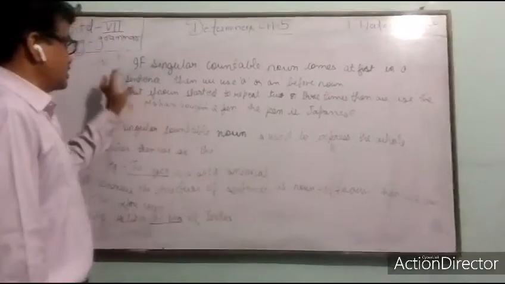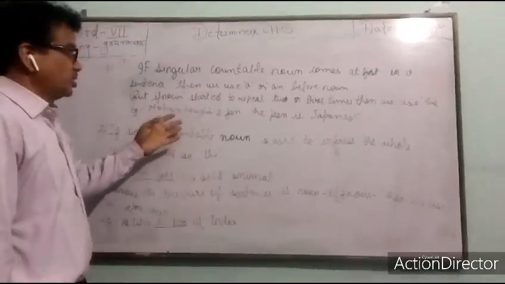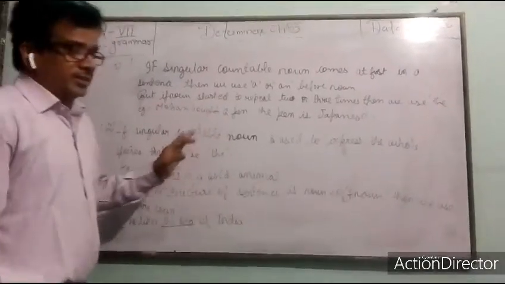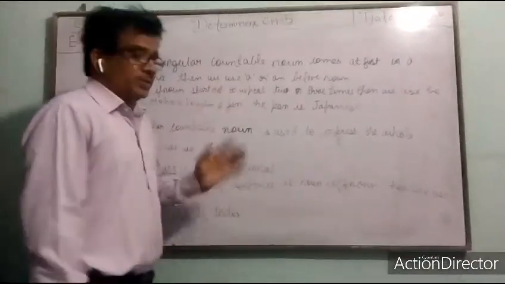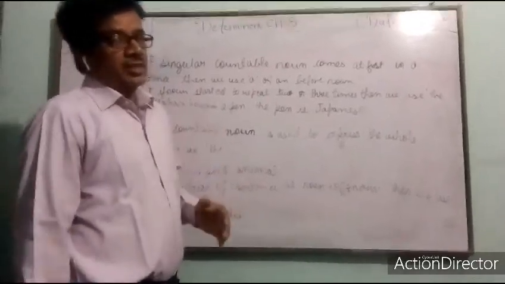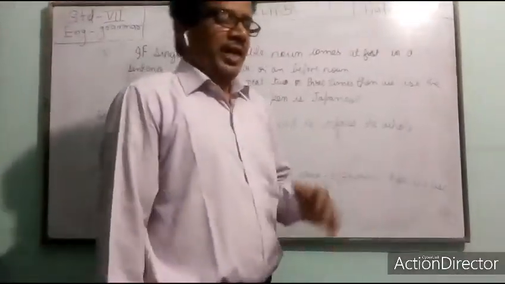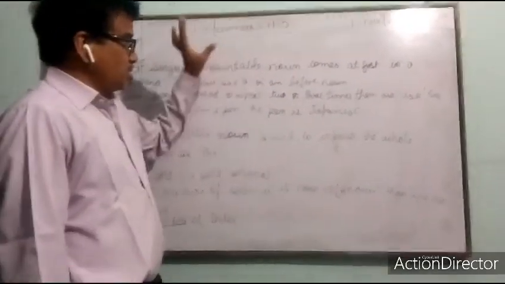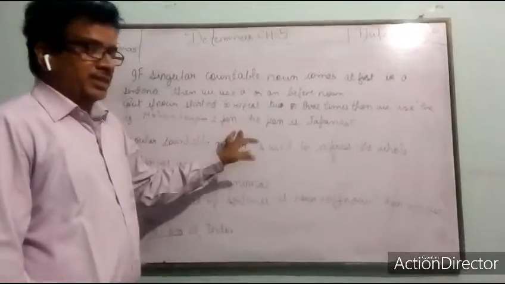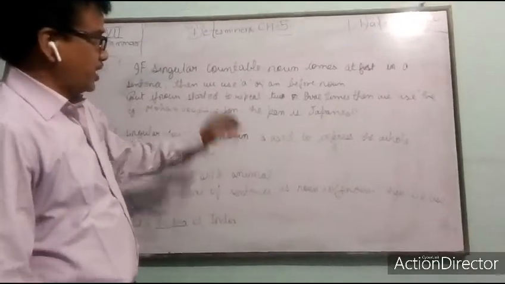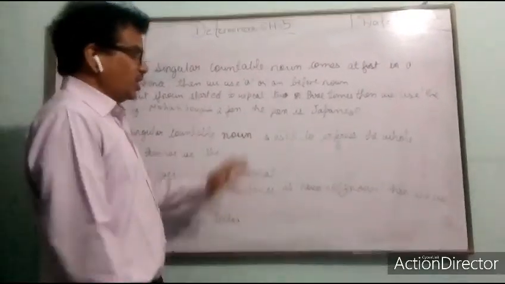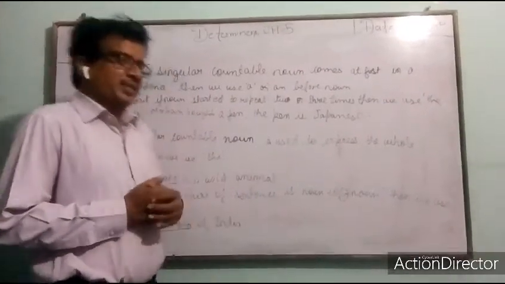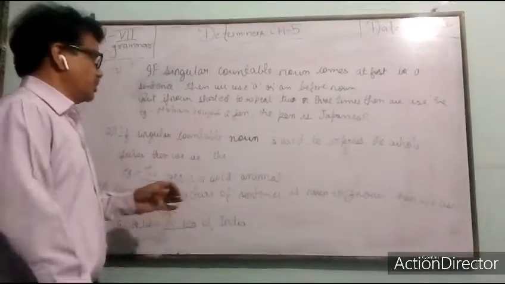In my previous classes I have taught you where and what we can use in determinants. As I have taught you, in determinants we have to read about articles, pronouns and adjectives. And I have taught you where the article can be placed and what the pronunciation of the articles a, an and the is. All these things I have taught you in my previous class. I hope that you have understood better. There should not be any problem.